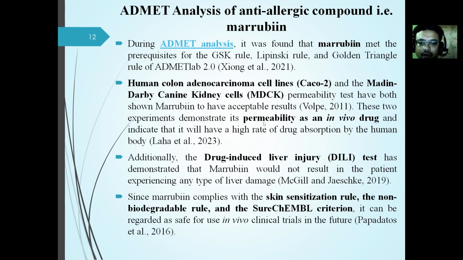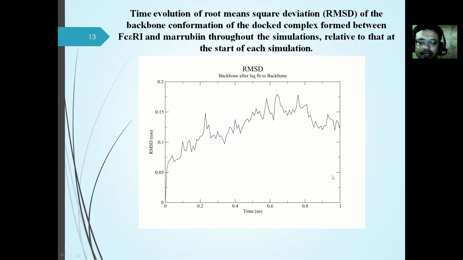In order to qualify as a permeable in vivo drug, marubin has qualified the Caco-2 and MDCK permeability tests. It has been confirmed by ADMETlab that marubin would not cause any sort of damage to the liver, as it has qualified the drug-induced liver injury test too. Marubin also complies with the skin sensitization rule, the non-biodegradable rule, and the Pfizer-Campbell criterion. Thus, it confirms that marubin can be safely used for future in vivo clinical trials.